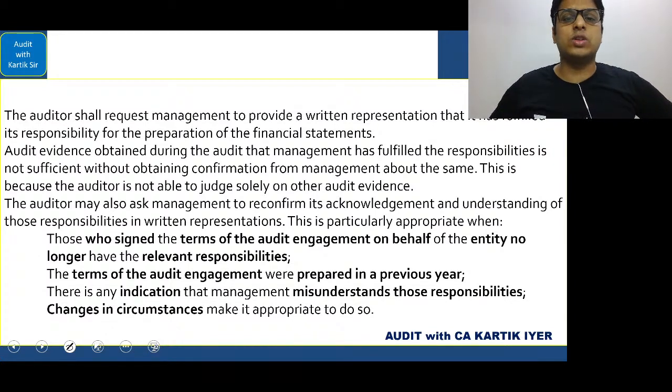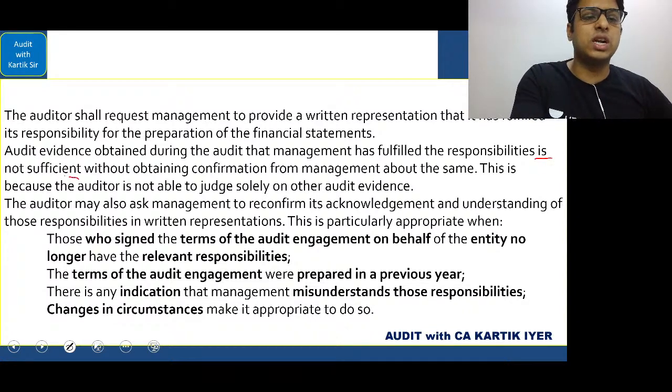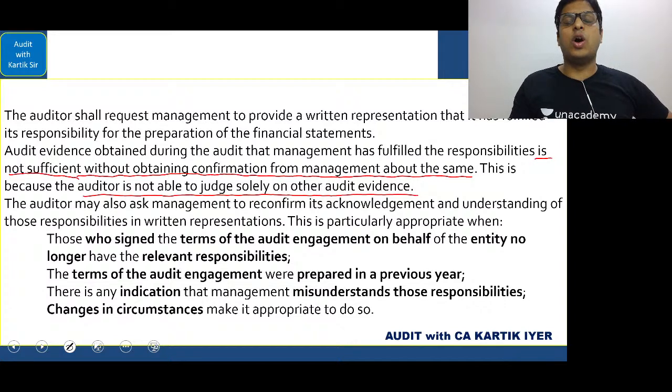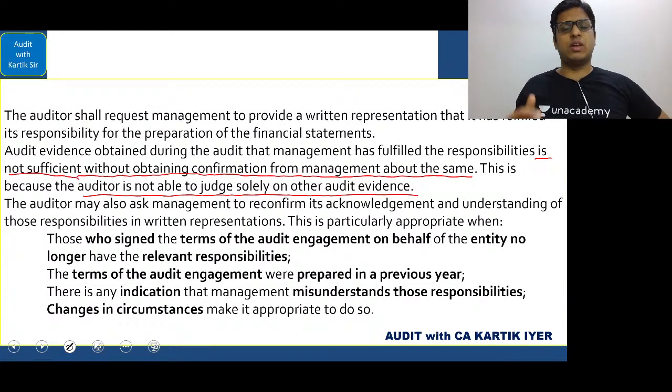The auditor shall request management to provide a written representation that it has fulfilled its responsibility for the preparation of the financial statements. Audit evidence obtained during the audit that management has fulfilled the responsibilities is not sufficient without obtaining confirmation from the management about the same. This is because the auditor is not able to judge solely on other audit evidence. Okay, that is what they have given.